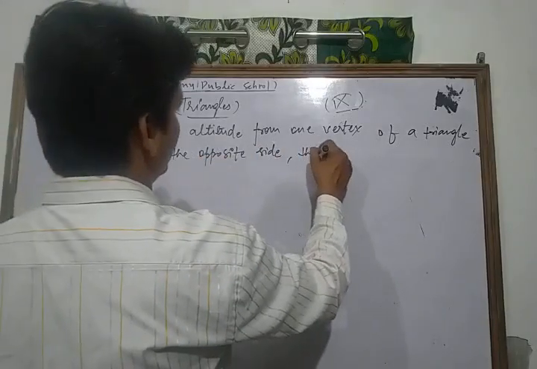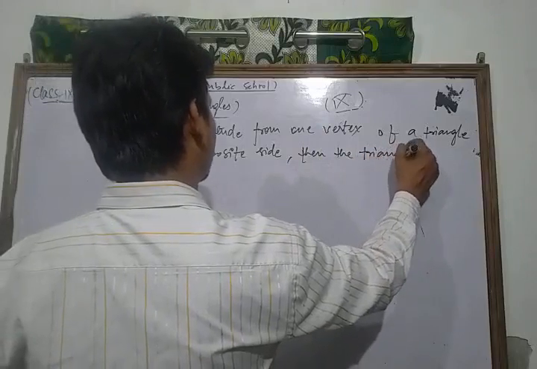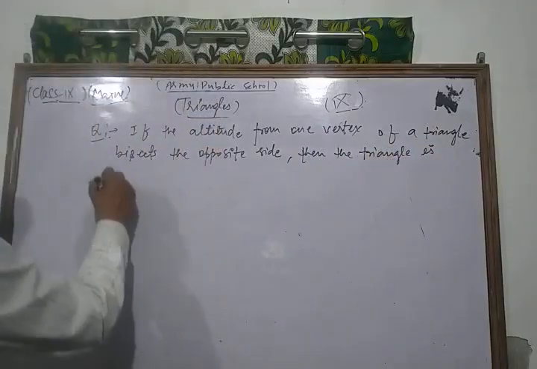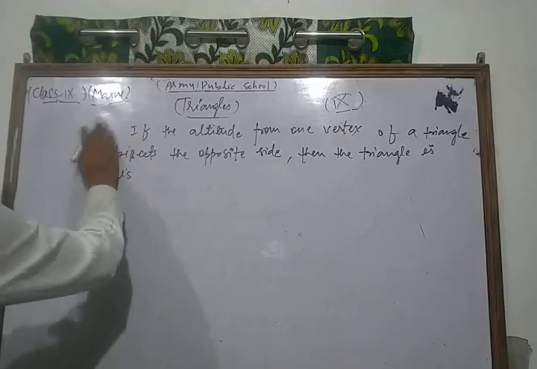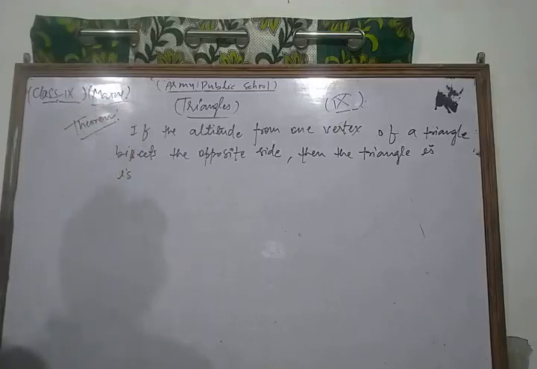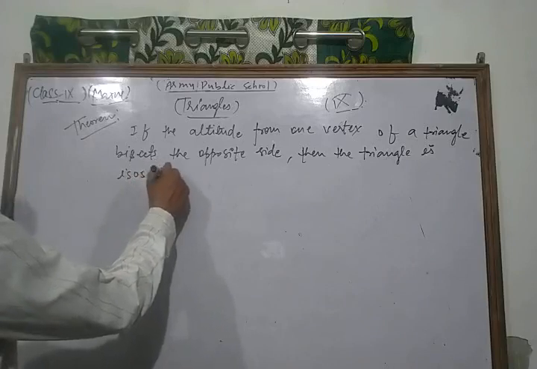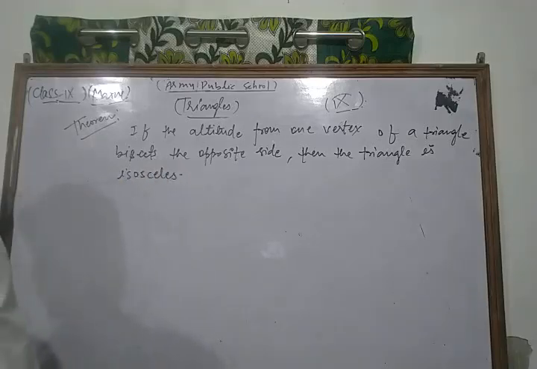This is a very important theorem. If the altitude from one vertex of a triangle bisects the opposite side, then the triangle is isosceles. Now we have to show that. So let's see its solution.